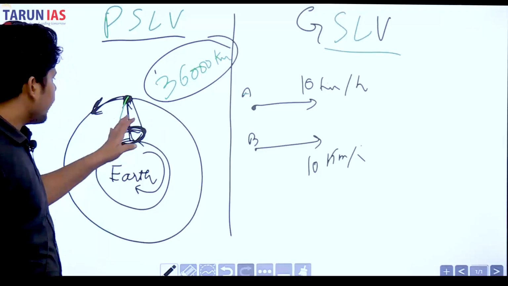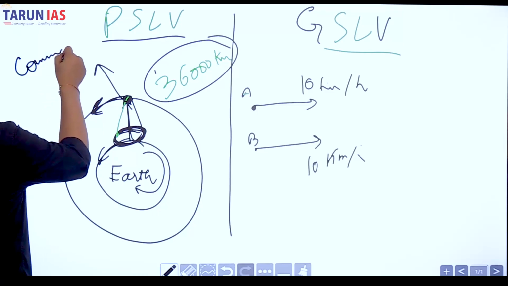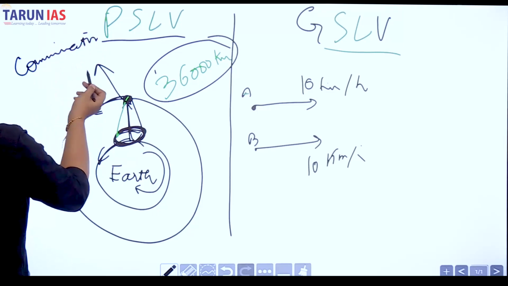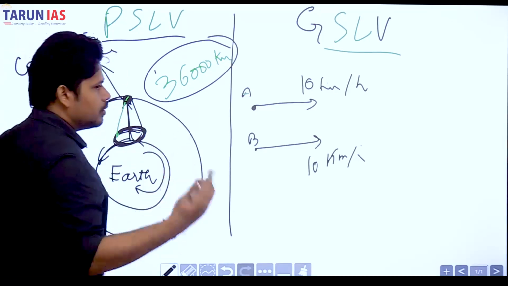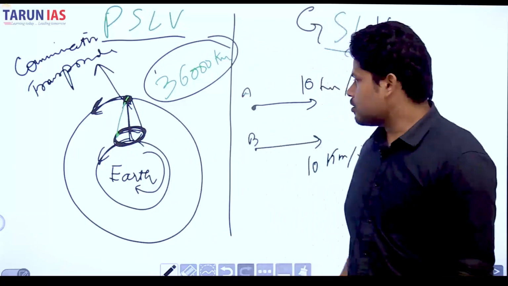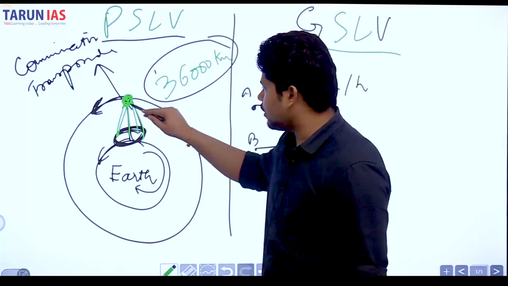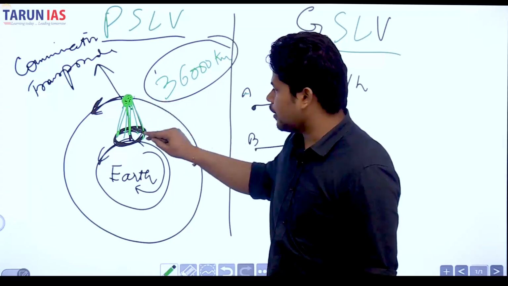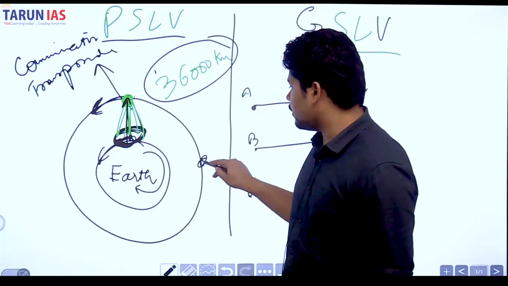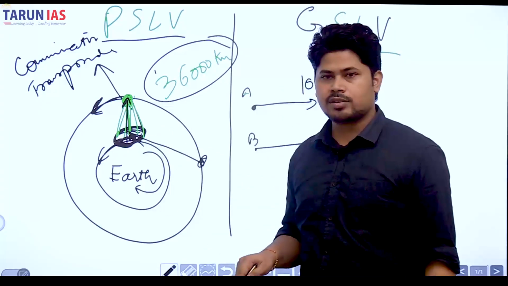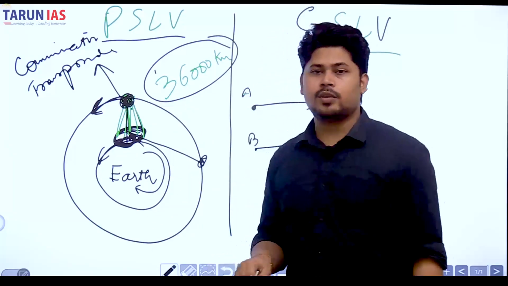The use of such orbits is for communication satellites, okay, and for transponders, for example, transponders of our cable channels and all. Because the Indian satellite has to constantly provide services to India. Okay, so it has to remain stationary over India. This is somewhere India. It has to remain stationary over India. What if it moves here? So it will become difficult for communication, right? So that is why it always stays in its own place once launched.